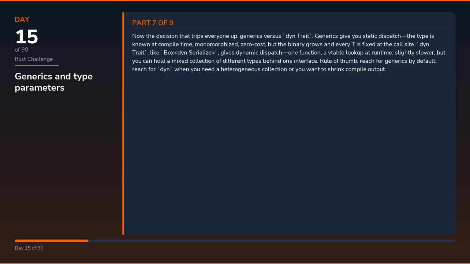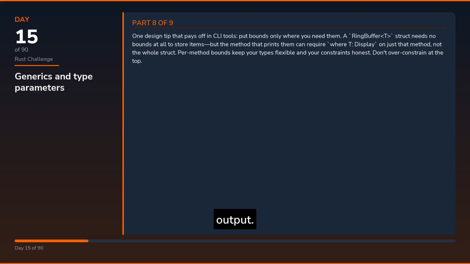Now the decision that trips everyone up, generics versus dyn Trait. Generics give you static dispatch, the type is known at compile time, monomorphized, zero cost, but the binary grows and every T is fixed at the call site. dyn Trait, like Box<dyn Serialize>, gives dynamic dispatch, one function, a table lookup at runtime, slightly slower, but you can hold a mixed collection of different types behind one interface. Rule of thumb, reach for generics by default, reach for dyn when you need a heterogeneous collection or you want to shrink compile output.